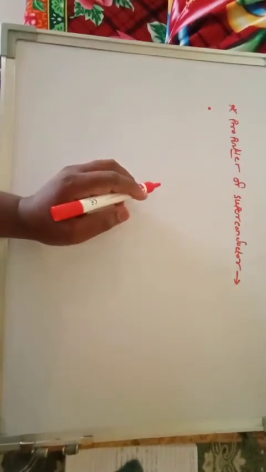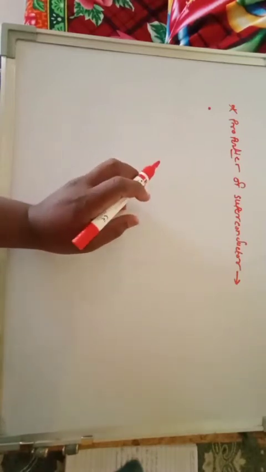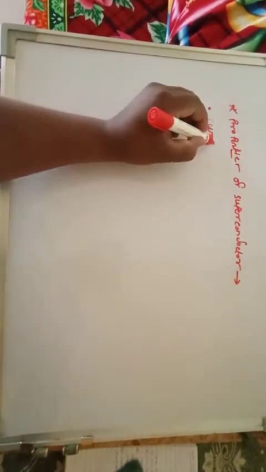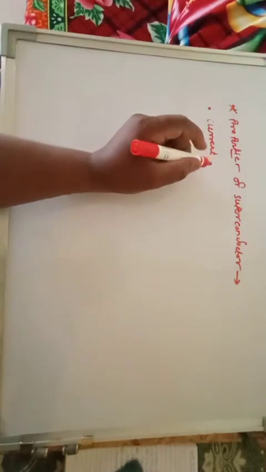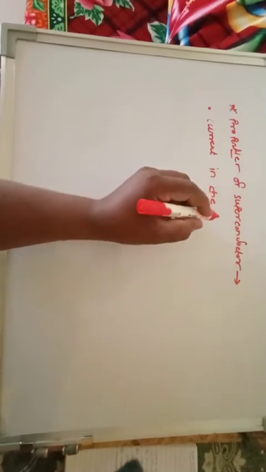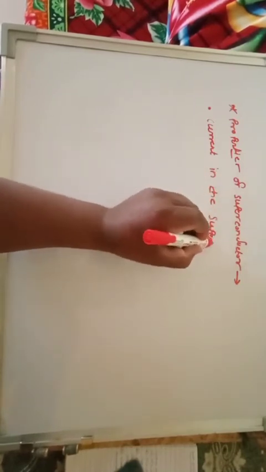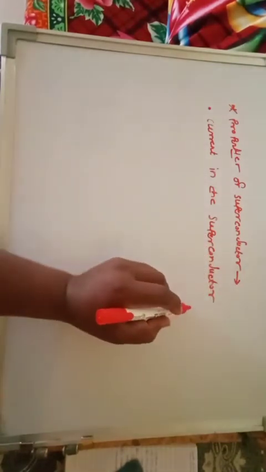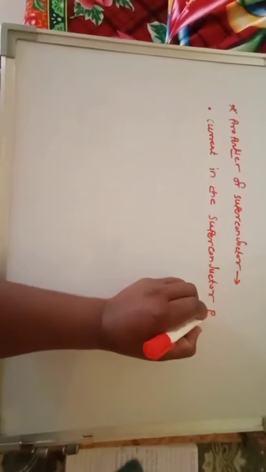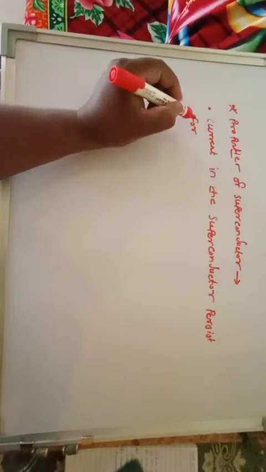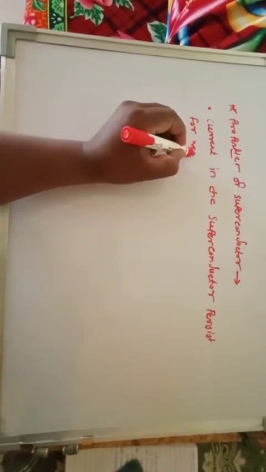Whatever the current which is flowing in the superconductor, it persists for a very long time.